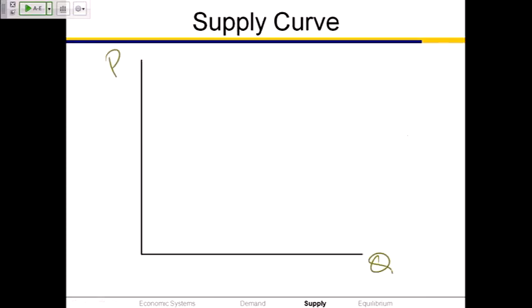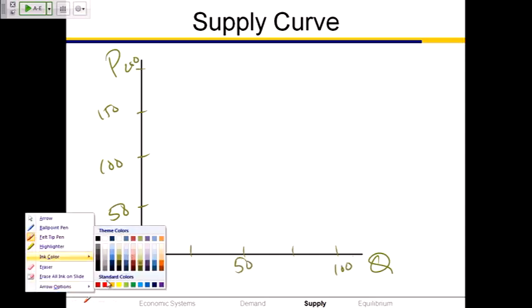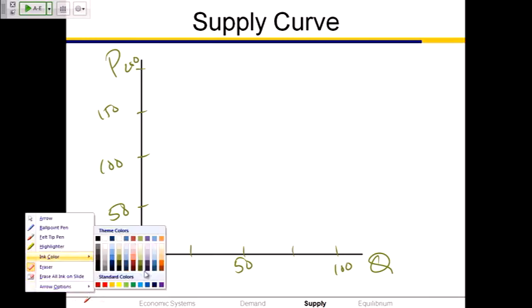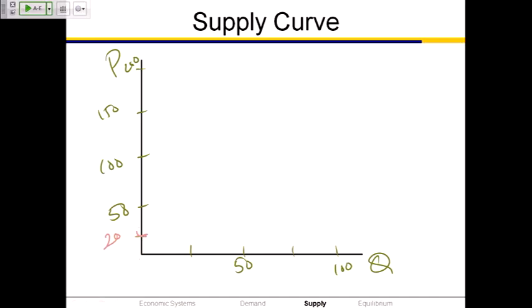So we put price on the vertical axis, quantity on the horizontal axis. Let's mark off our prices. This one only goes up to 200, so 50, 100, 150, 200, and our quantities go up to 100%. What's the information we got? We had, at a price of $20, find $20 on your vertical axis. At a price of $20, 5% of the folks in the market were willing to sell their ticket. Find 5% and draw a dot, going over from $20 and up from 5%.